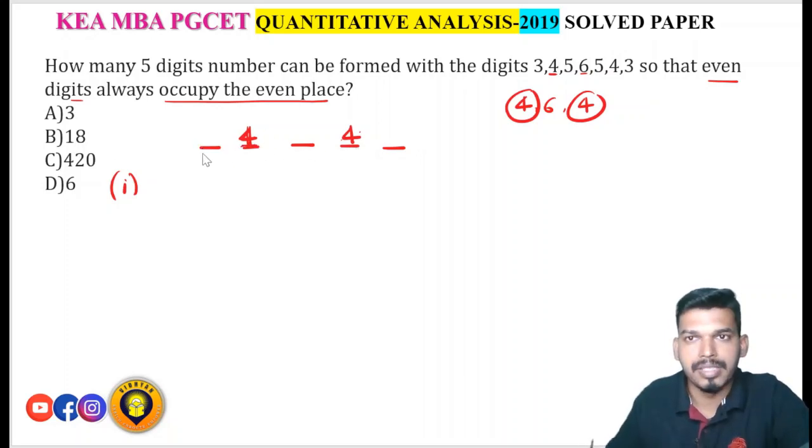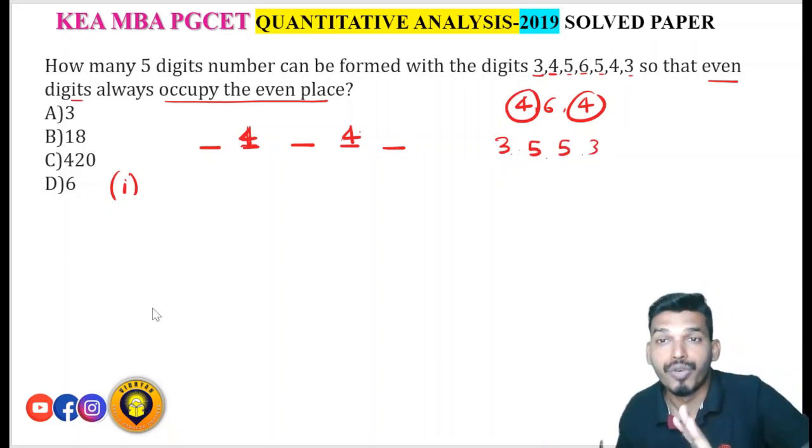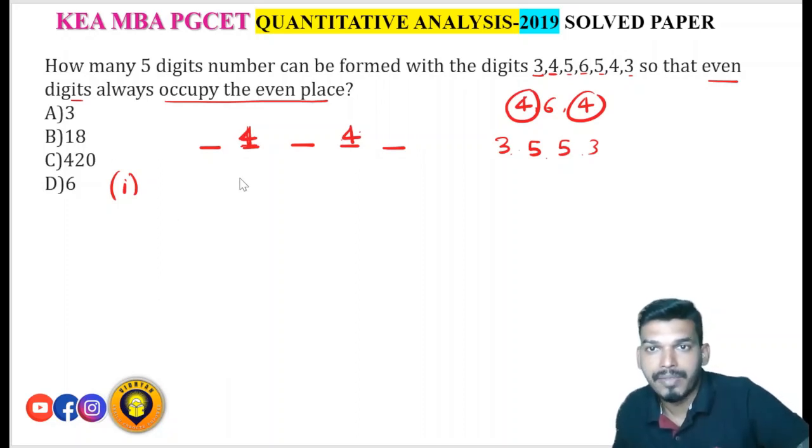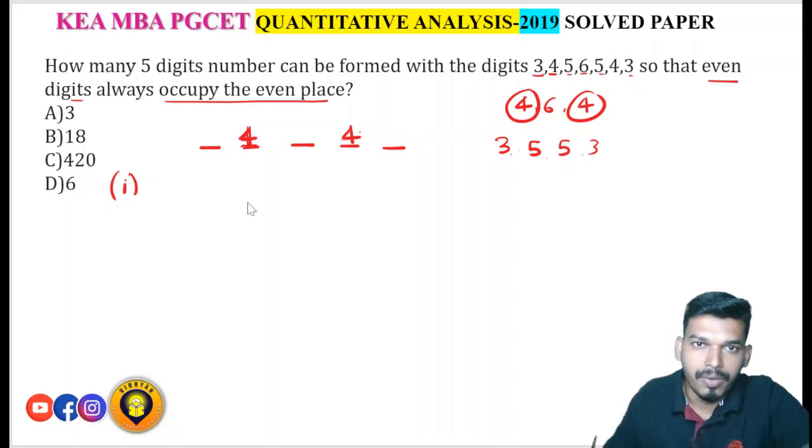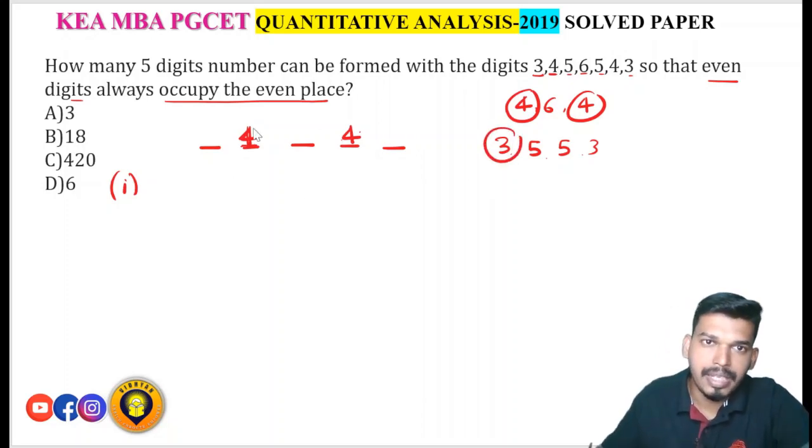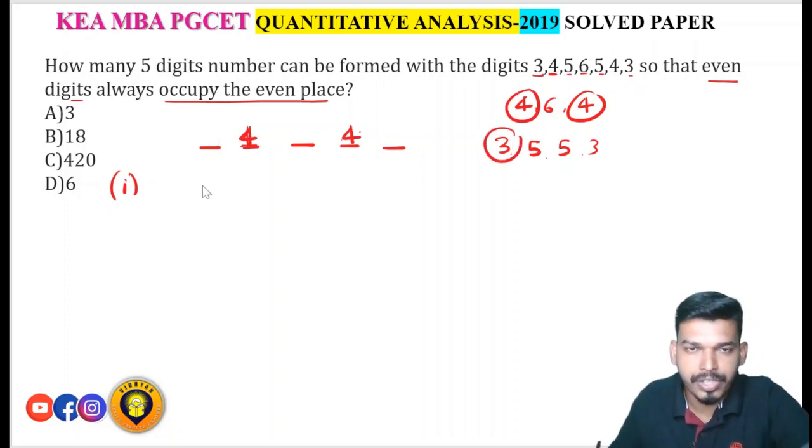Now which numbers can come in the remaining places? 3, 5, 5, 3. Correct? Now how can you arrange these 4 numbers in these 3 places? Suppose I place 3 in the first place, how can you arrange the other two places?